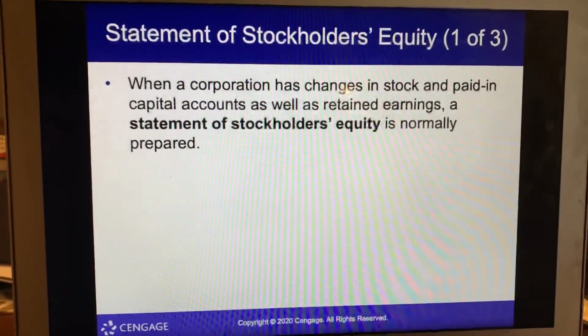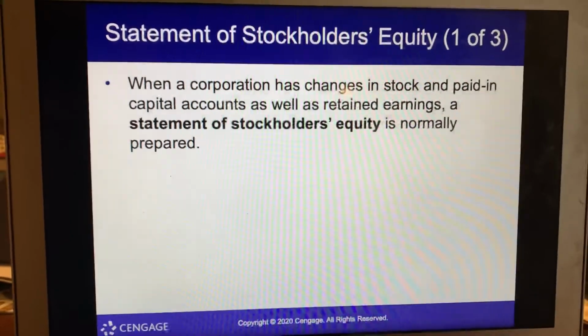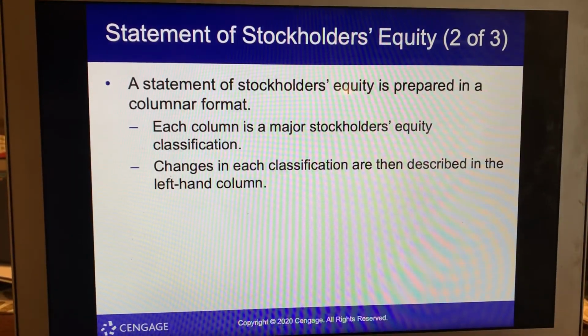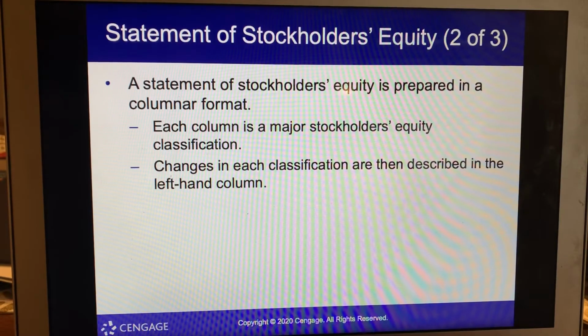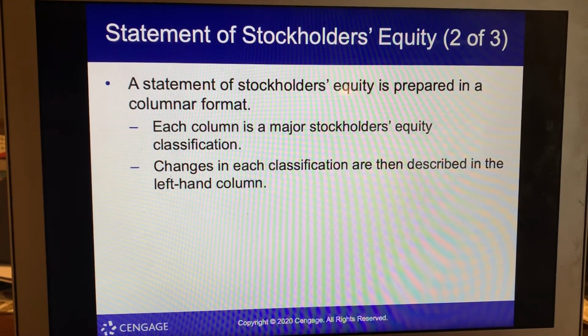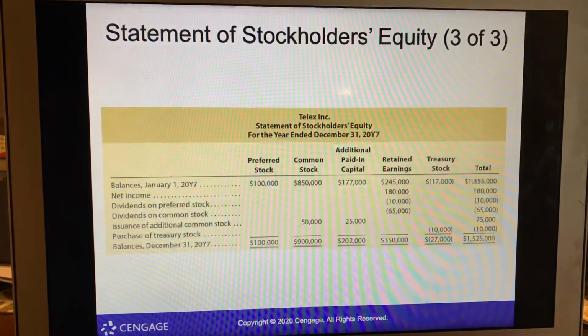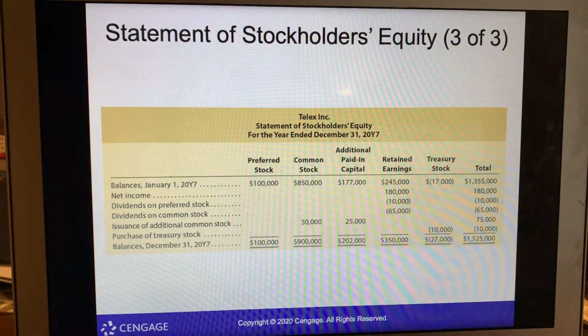Statement of stockholders' equity: when a corporation has changed its stock and paid in capital accounts as well as retained earnings, a statement of stockholders' equity is normally prepared. Statement of stockholders' equity is prepared in the columnar format. Each column is a major stockholders' equity classification. Changes in each classification are then described in the left-hand column. So here's an example. Take a look at that.